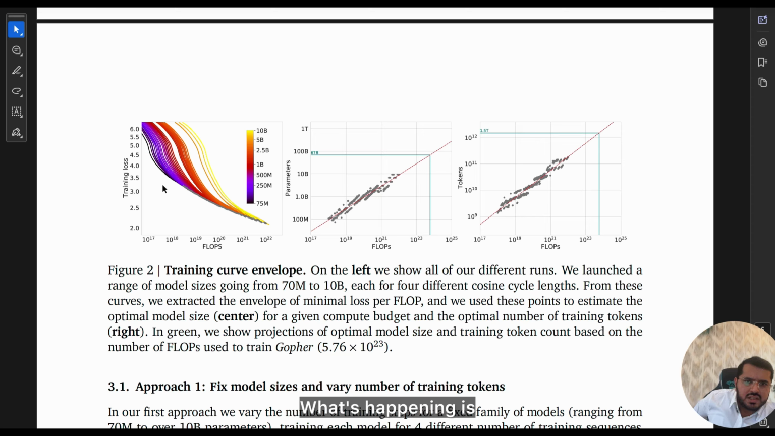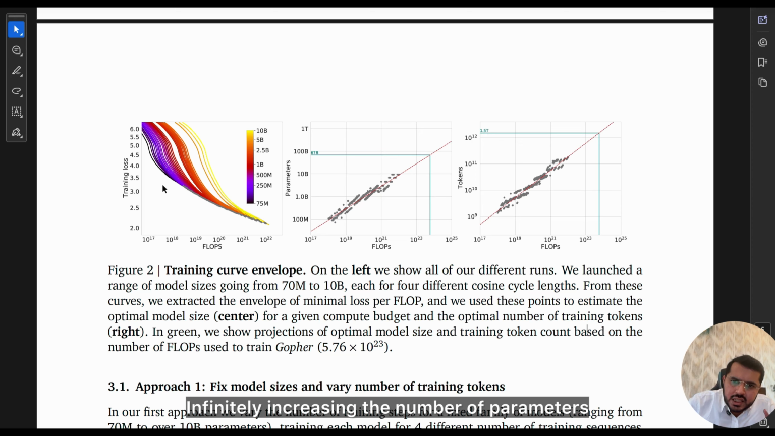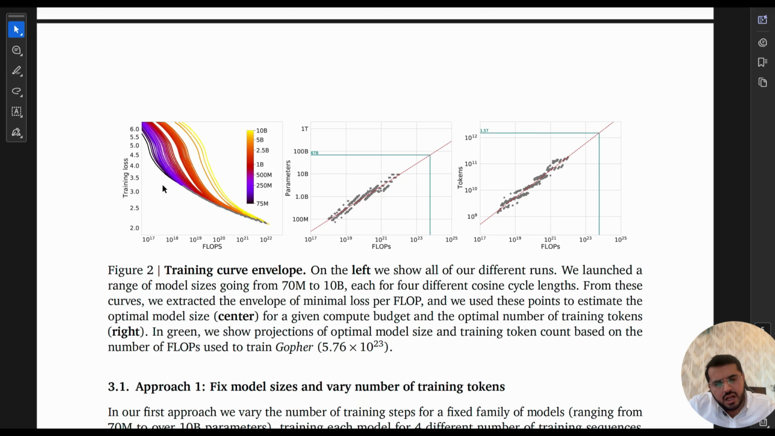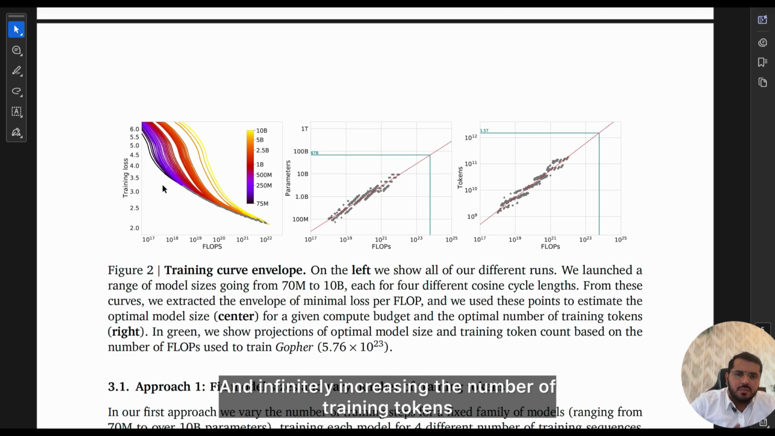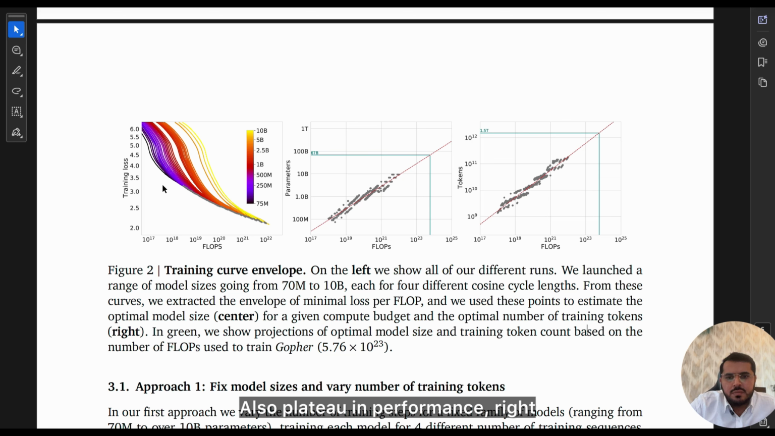Now what's happening is we are trying to understand or predict the optimal tokens, right? So we can see that as compute increases, the amount of training data is also being increased, but the optimal point of training tokens is 1.5 trillion. We also see that infinitely increasing the number of parameters and the number of training tokens also plateaus in performance. I cannot blindly keep on increasing and expect that the performance of the model is always going to increase. There can be a plateau.